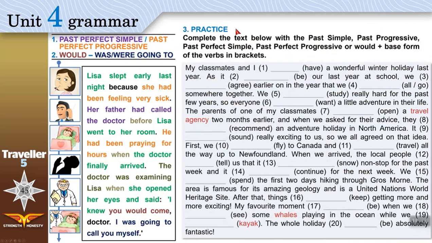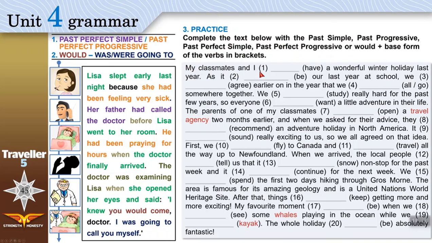We are ready for practice. Let's go to the practice. Put the text below into the past simple, past progressive, past perfect simple, past perfect progressive, or would plus base form of the verb in brackets. And this is going to be easy, inshallah. What I want from you is to read the sentences carefully, understand what's going on, and then you will be able to choose between all these tenses. Now let's do it together.